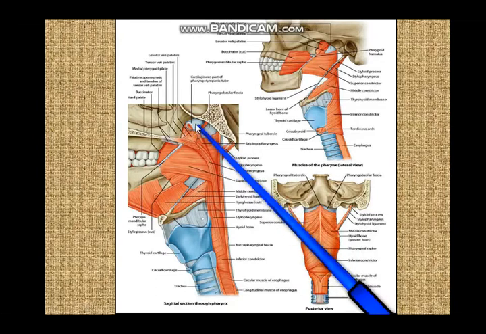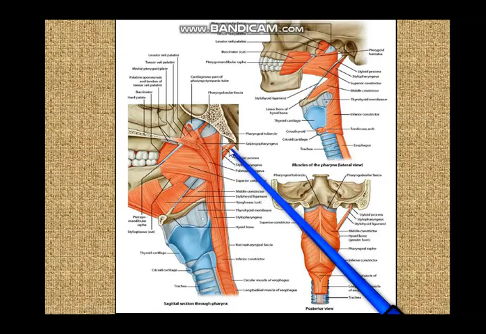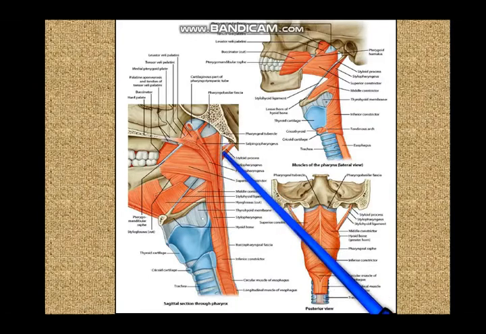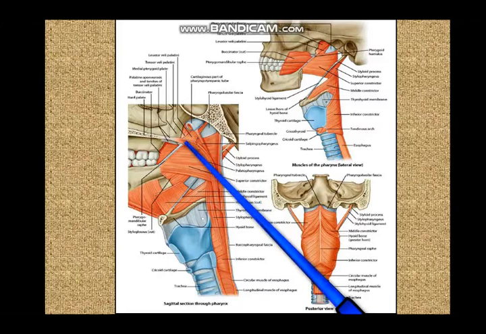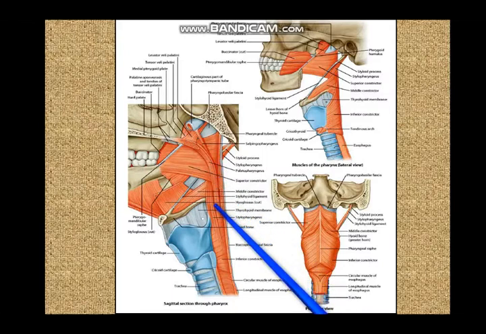So this blue cartilaginous structure here is the auditory tube. This is the styloid process over here, this pin-like, spike-like structure. From this you have stylopharyngeus. Now this cartilaginous portion is the auditory tube. From here you have salpingopharyngeus. And over here you have the soft palate. From the soft palate you have palatopharyngeus, at least the downward going fibers of the palatopharyngeus.